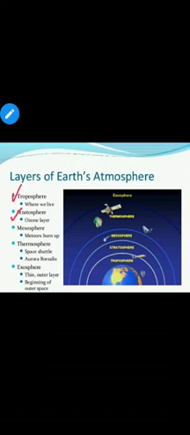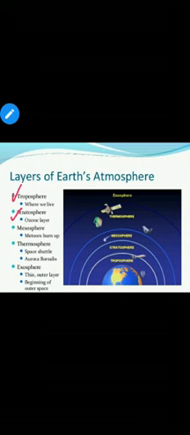Now, above troposphere, the next layer we call stratosphere. Ozone gas is mainly present in this layer. And ozone gas is the type of gas which can absorb the harmful UV radiation coming from the sun and prevent it from reaching the Earth's surface.